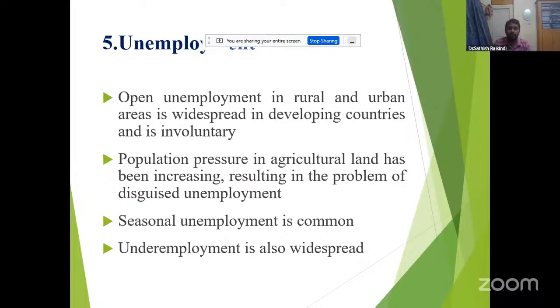And also population pressure on agricultural land has been increasing, resulting in the problem of disguised unemployment. It is most important: disguised unemployment.